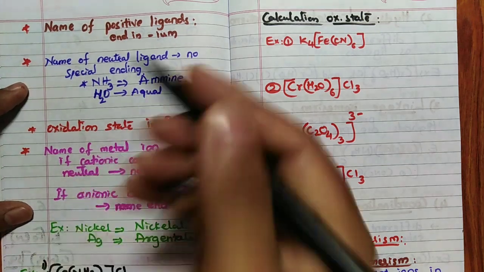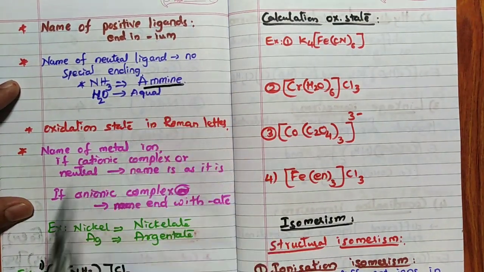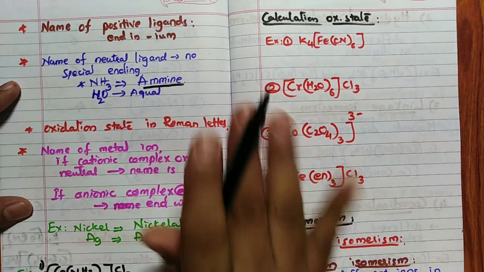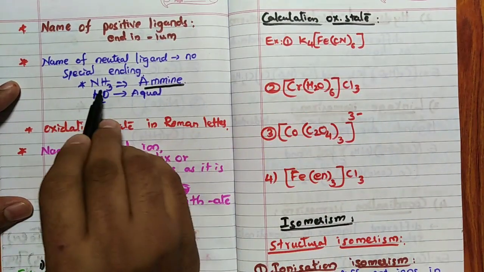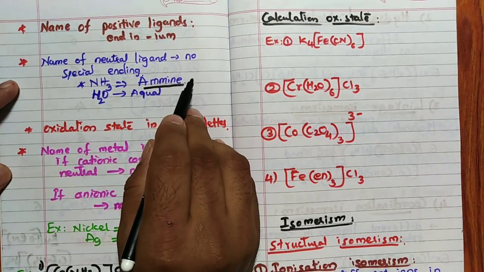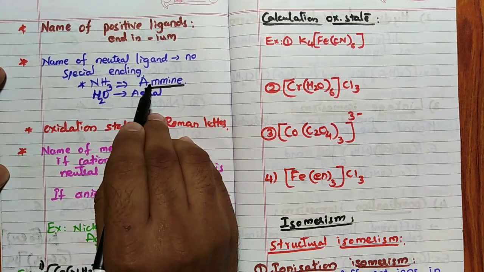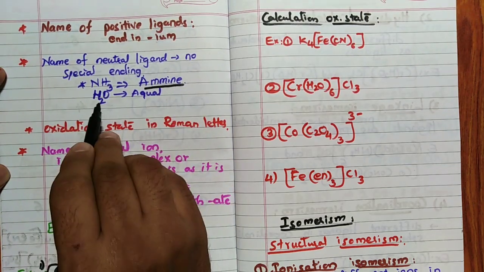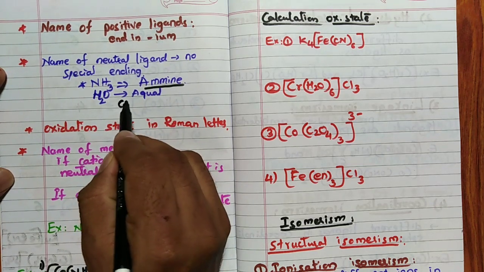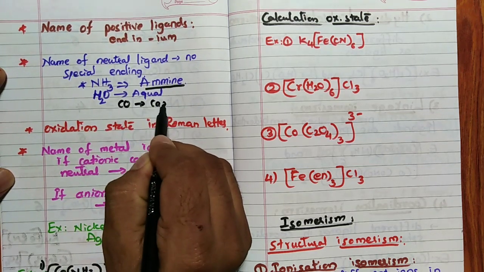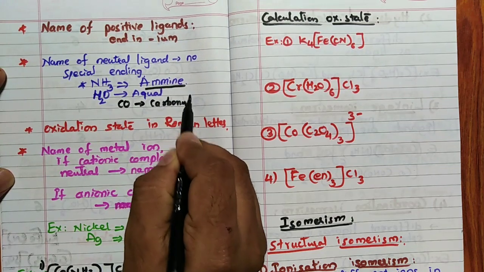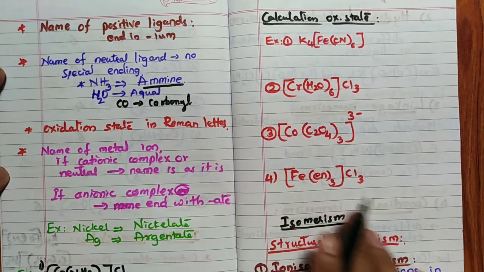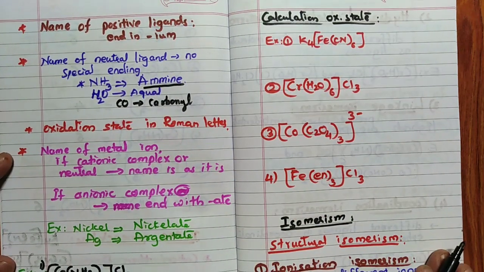But for NH3 you remember, specially for ammine: you cannot write AMINE, that is wrong. It is AMMINE. H2O is aqua, CO is carbonyl, NO is nitrosyl, like that.